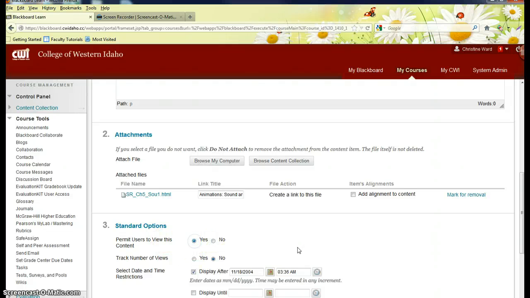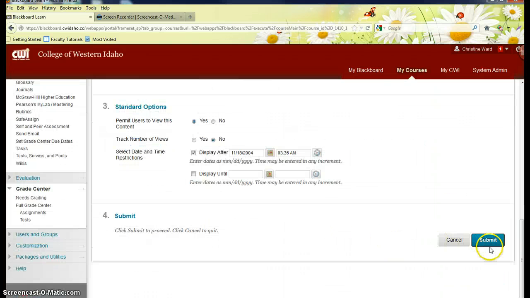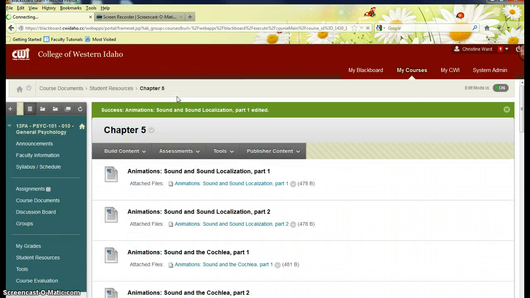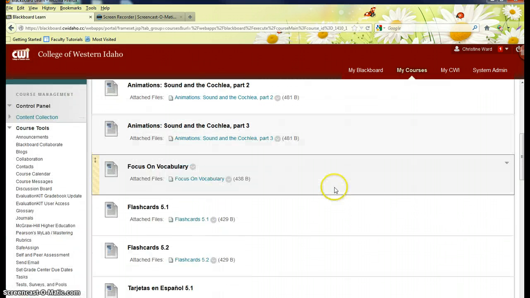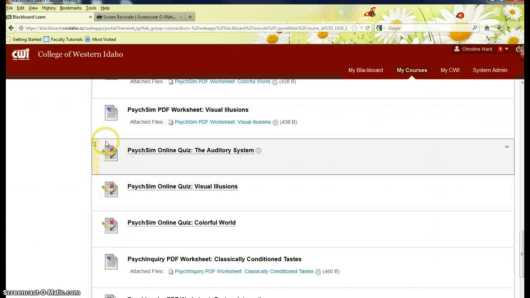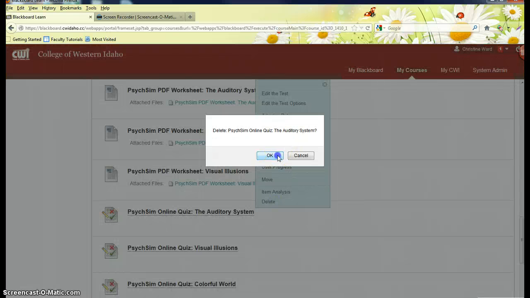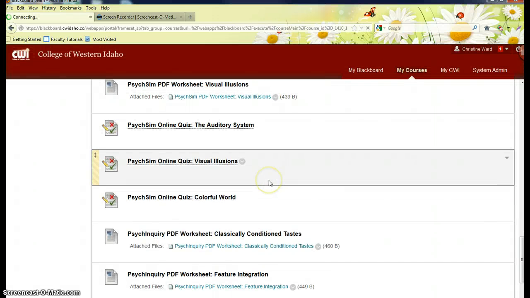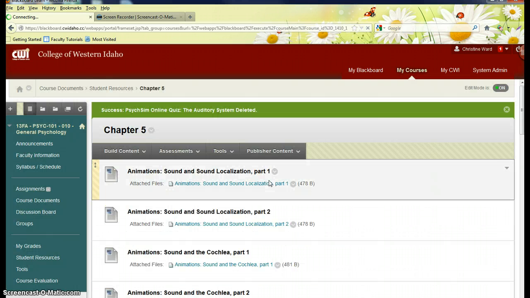I'm going to leave it as yes. So if you don't want students to have access to it, you will need to edit those items and say no. Remember, I said yes because I am not going to determine what is in your class and what is not. So keep scrolling down. Anytime you see one of these quizzes, just delete it. It's the assignment to the quiz, not the actual quiz.